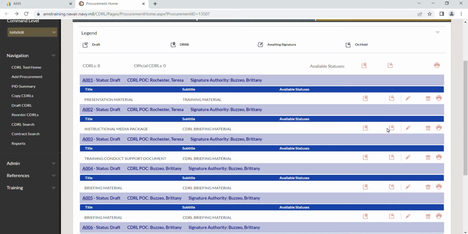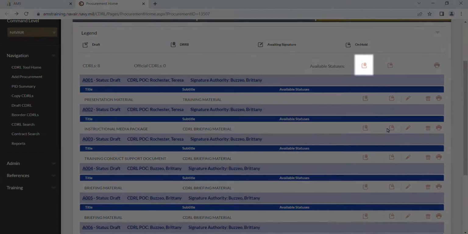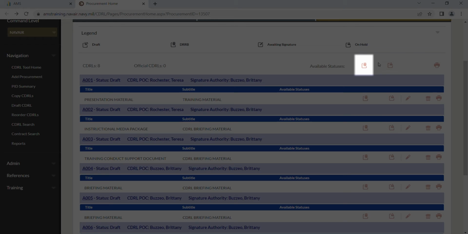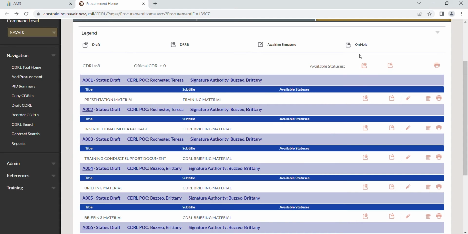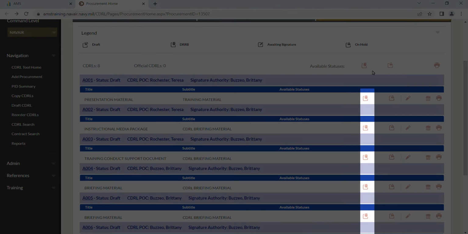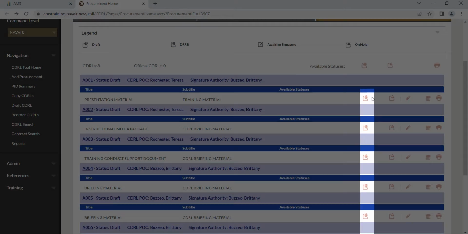There are two distinct ways to move CDRLs into the DRRB. To move all CDRLs to DRRB, select the DRRB icon at the top of the list. This will move all the CDRLs that are ready to be moved to the DRRB. To individually move a CDRL to DRRB, users can select the DRRB icon next to each CDRL.